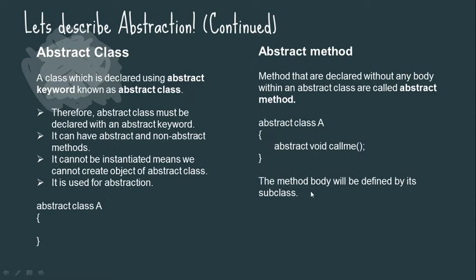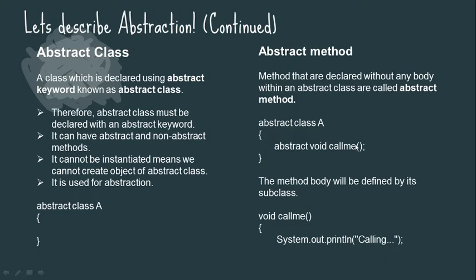If you want to assign or define something in this method, then we have to create another class, and that class should extend it. It looks like this: void callMe, another class, another method void callMe. This method is created in another class, and here we are printing "calling".